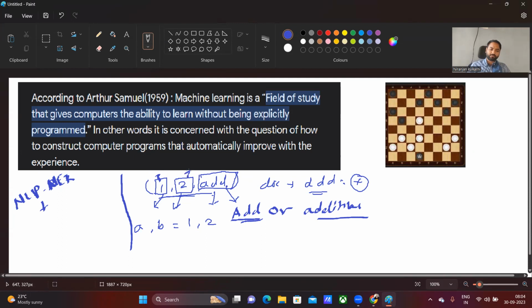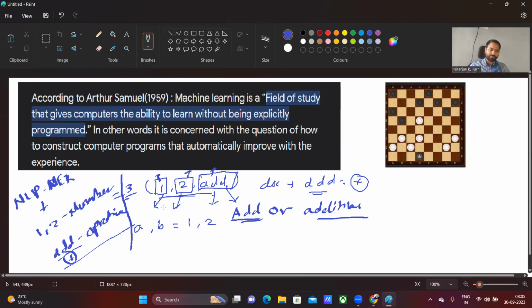In this case we have different data types in the argument, or string, or whatever you want to call it. So an NER-based system will identify that 1 and 2 are numbers and add is the operation. It will compare all the different variants, like add, number, addition, or maybe the symbol plus, try to understand them, and make the answer equal to 3.